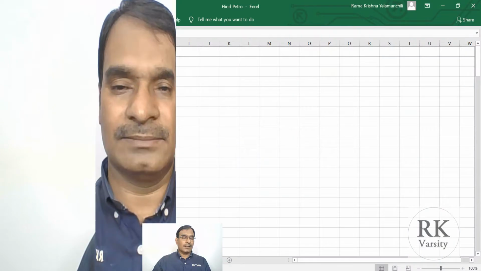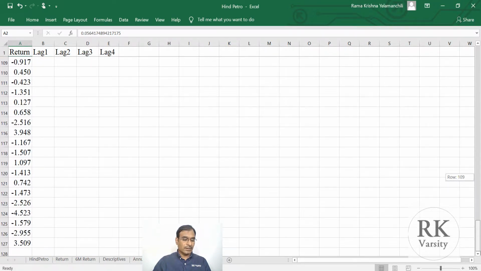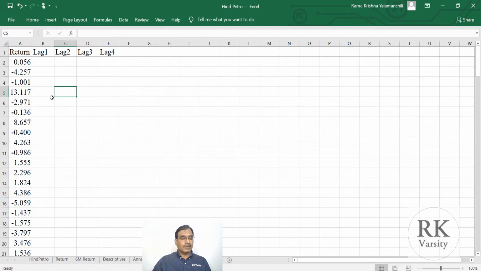Here I have a daily return series calculated in percentage, that is, in the equation we used times 100, and the series starts from row 2 and continues till row 127, that means 126 observations. Using this return series, I'll calculate lag 1, lag 2, lag 3 and lag 4.